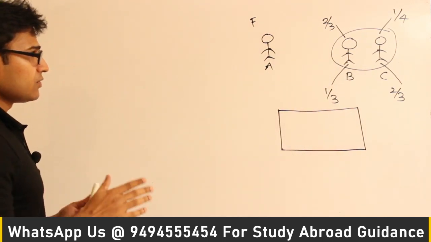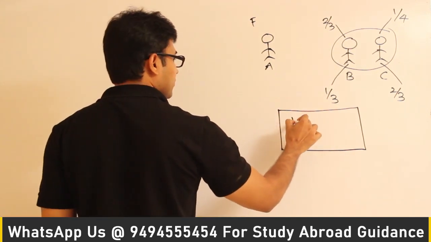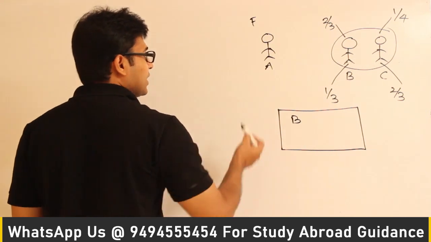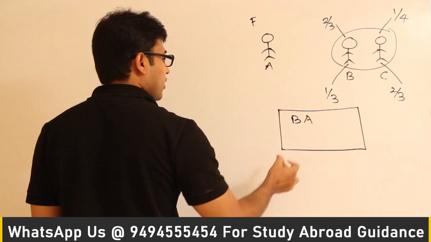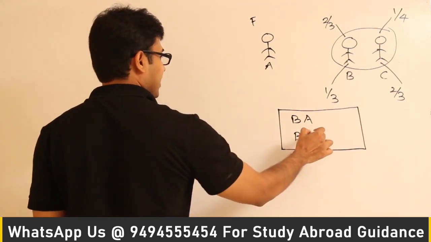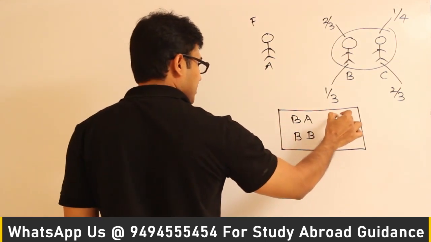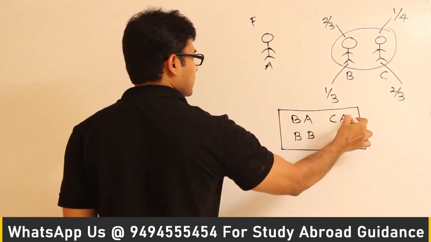Therefore in the first match B can win. In case B won the first match, in the second match A might win, or B might win, or in the first match C might win and in the second match A might win.